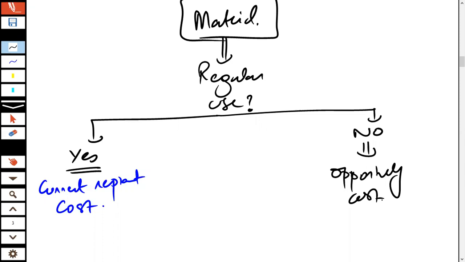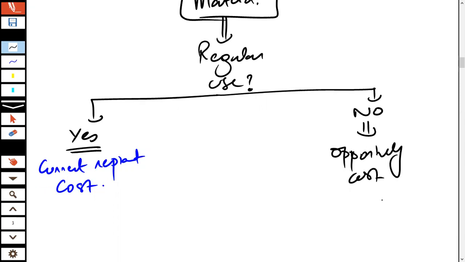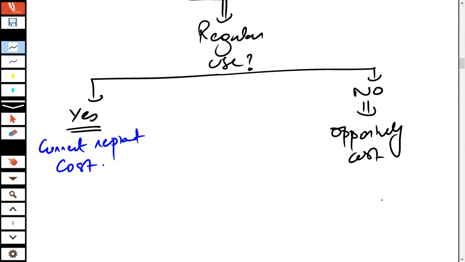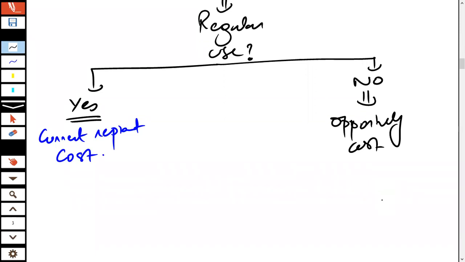The first thing you need to do is ask: the material available within your organization, is this material of regular use? If the answer is yes, then the current replacement cost is going to be the relevant cost. And if the answer is no, then it is your opportunity cost, that is the lost opportunity or the contribution that you will lose out if you are going to be using this material.